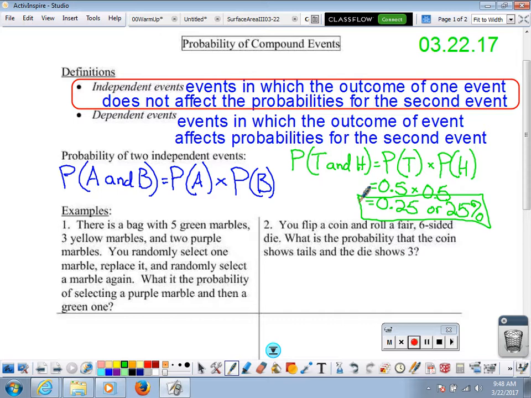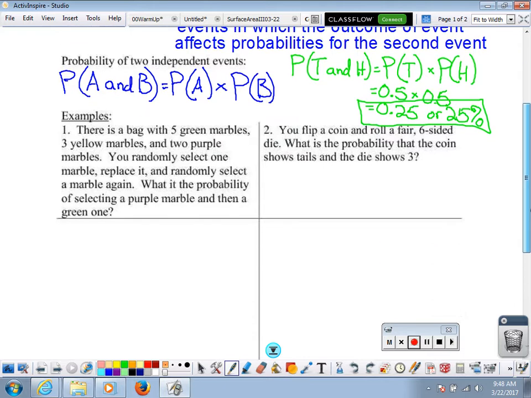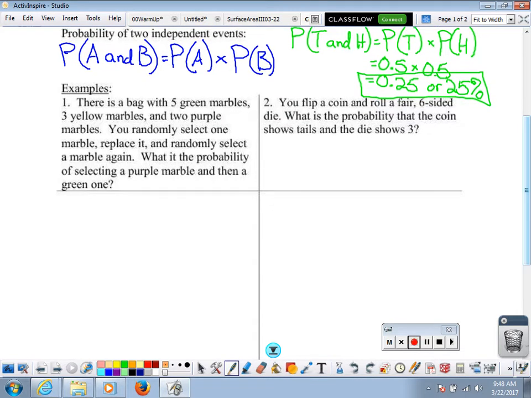Let's take a look at a couple others. Let's take a look at this first example here. There's a bag with 5 green marbles, 3 yellow marbles, and 2 purple marbles. You randomly select one marble from the bag, replace it, and randomly select a marble again. What's the probability of selecting a purple marble and then a green marble? So we want to find the probability of a purple marble and then a green marble.